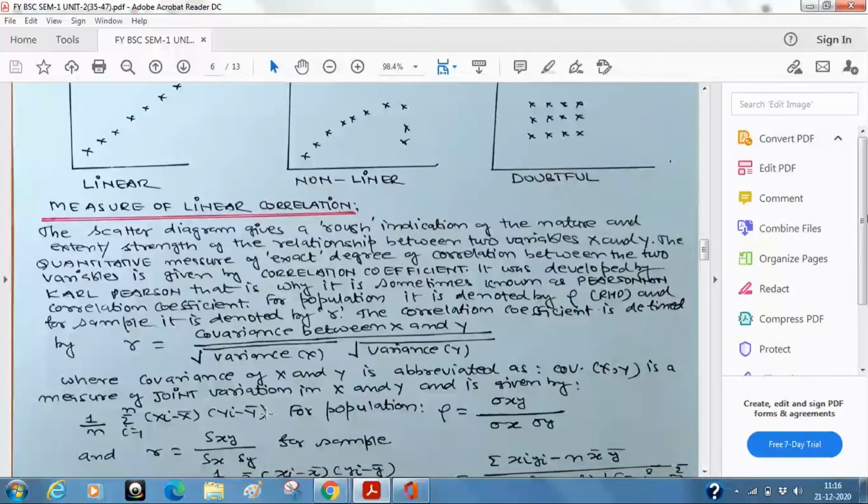Now notations are slightly changed, and if you recall, we have used the notation sigma x square or sigma x. So for population, as I have just told you, of course, we are not going to talk much about it, but at least in notations we can write. So what is rho? Sigma xy. Sigma xy is the notation for the covariance between x and y. And under root variance means this is actually SD, or your standard deviation. So square part has been taken care of because of this square root. So you can write sigma x, sigma y. This is the mathematical formula for the population. And for the sample, we just replace sigma by S.